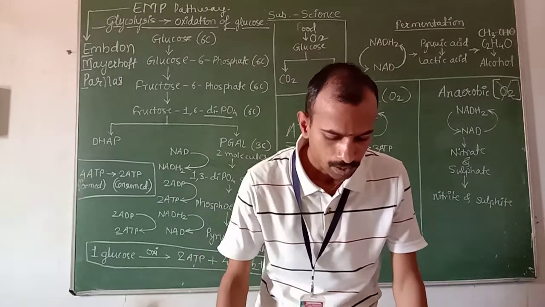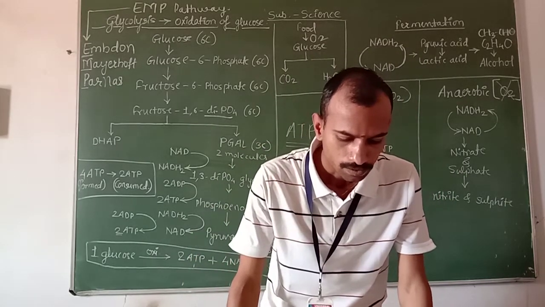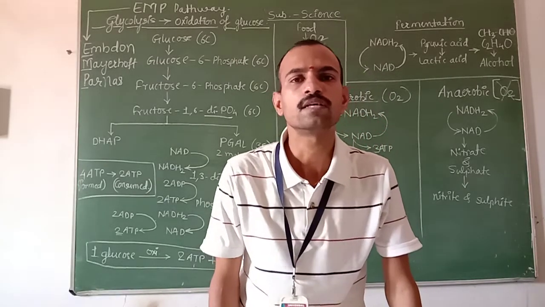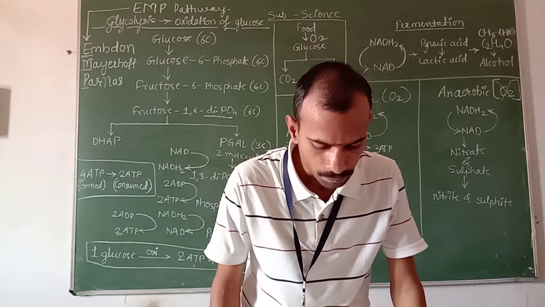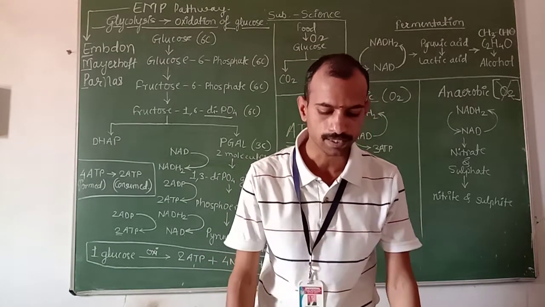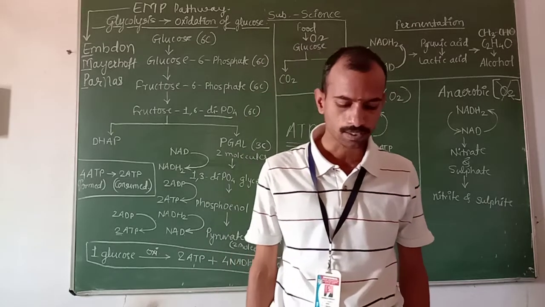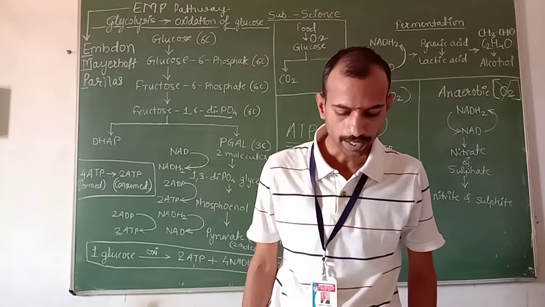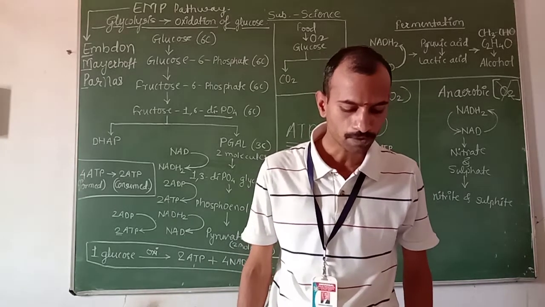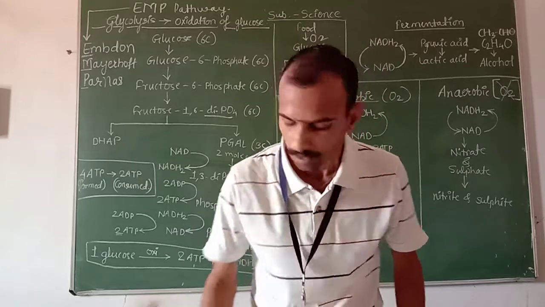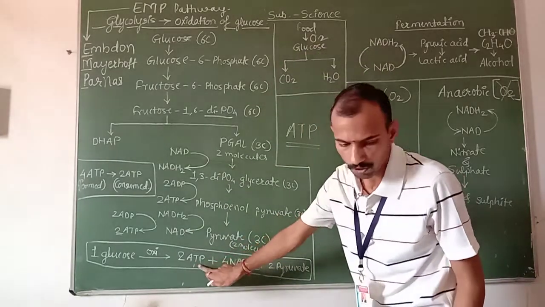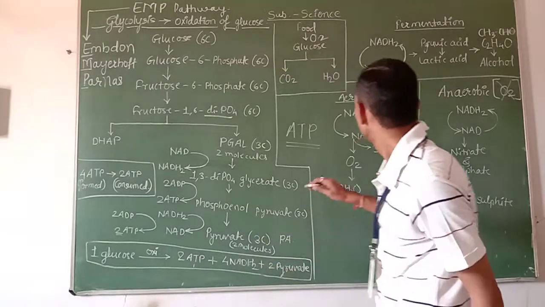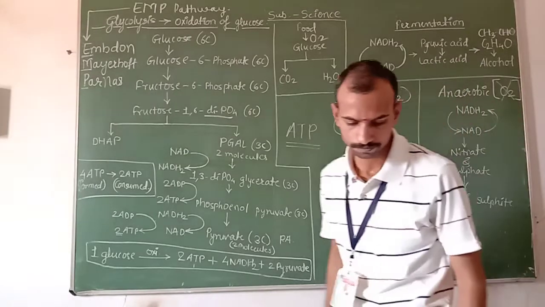In your book it is given there, the process of glycolysis occurs in the cytoplasm. This process takes place in the cytoplasm of the cell. A molecule of glucose is oxidized step by step in this process, and 2 molecules of each, that is pyruvic acid, ATP, NADH2 and water, are formed. Here we have seen 2 molecules of ATP, NADH2 and 2 molecules of pyruvate. Again here water is formed.